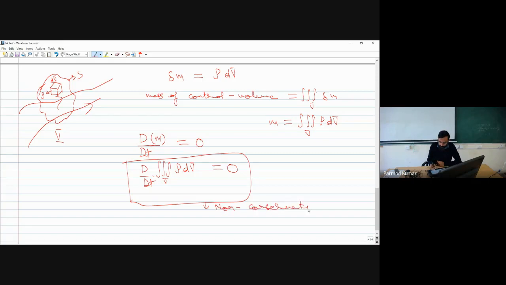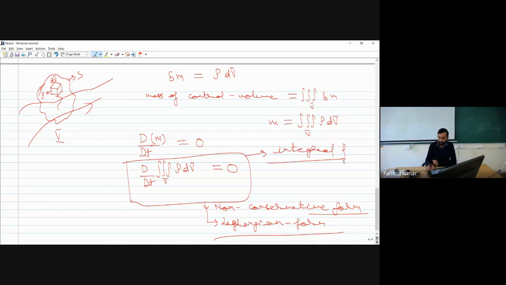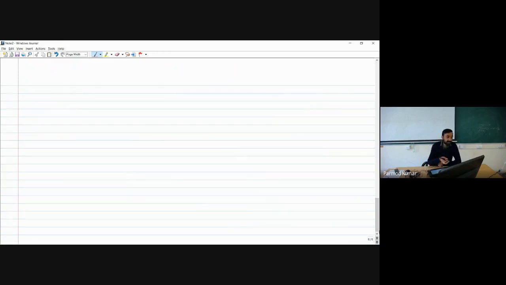Why non-conservative form? Because over here, our mass of the fluid element is actually moving with space. It is not fixed in space. And this particular equation is also known as the Lagrangian form of the continuity equation. Now, this is once again in the form of an integral, so this is also an integral form of our continuity equation.